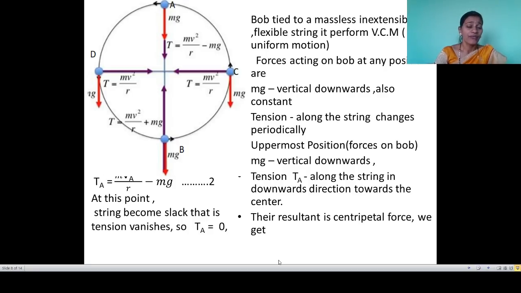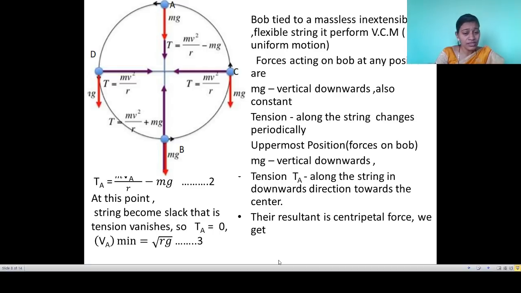In that, when it is reaching the topmost position, the tension vanishes from the string and the string becomes slack. So at that position, the value of tension will become minimum, it is 0. Ta is equal to 0. When Ta becomes 0, then our first equation is going,